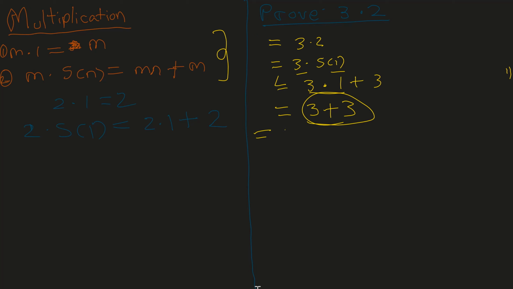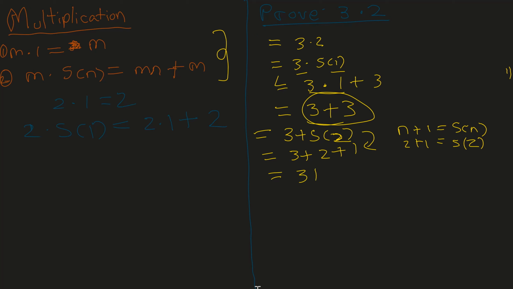So we can write 3 plus 3 as 3 plus the successor of 2. And we can further break this down into 3 plus 2 plus 1. Remember this from the definition of addition, which says n plus 1 equals successor of n. So the successor of 2 is equal to 2 plus 1. So that's how we get here. Next, we can write 2 as the successor of 1. 3 plus successor of 1 plus 1, just as we did in the first step right over here.